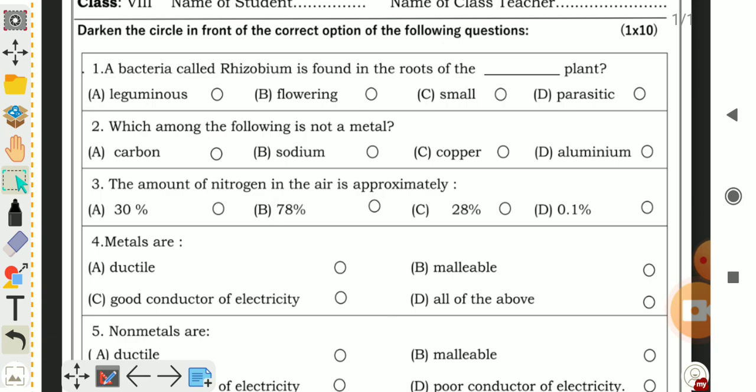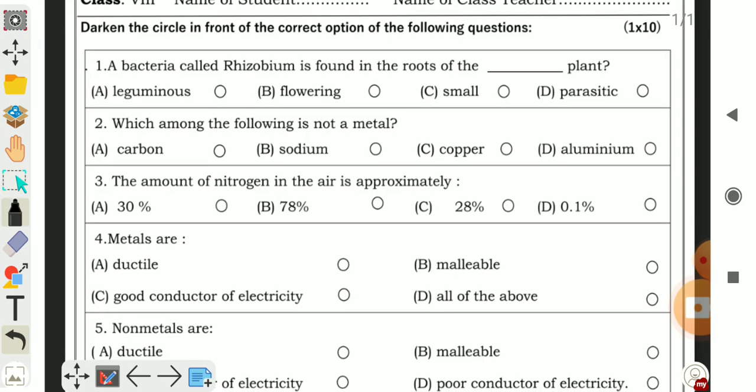Option A is leguminous, B is flowering plants, C is small plants, and D is parasitic plants. So bacteria called rhizobium is found in leguminous plants. So you have to darken the circle of A, leguminous plant.